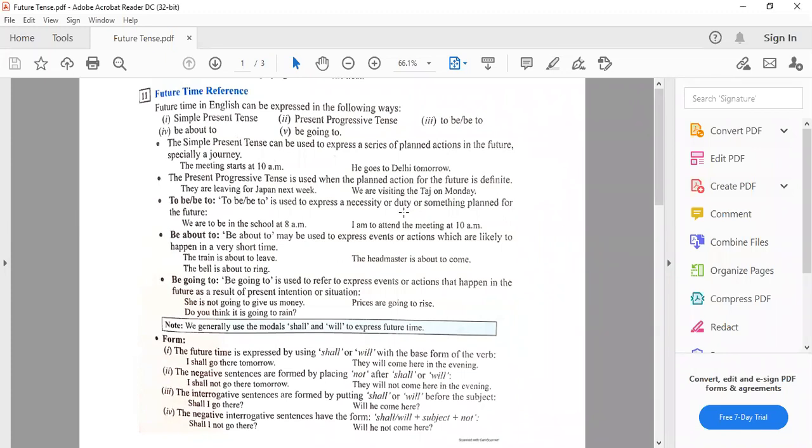Then to be or be to, दोनों का difference देखिए. To be or be to is used to express a necessity or duty or something planned for the future. Again planning is involved. किसी चीज़ की ज़रूरत है, कोई हमारी ड्यूटी बनती है, obligations हैं. For that also we can use: we are to be in the school at 8 a.m.